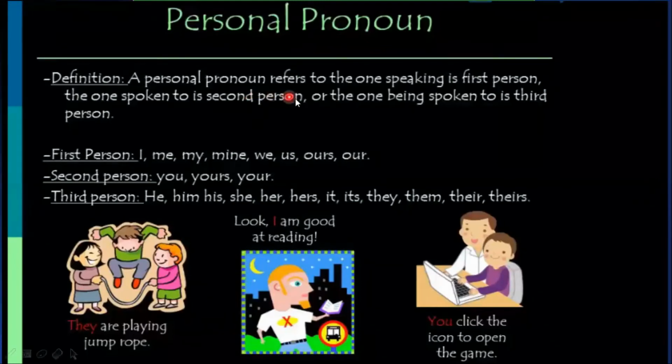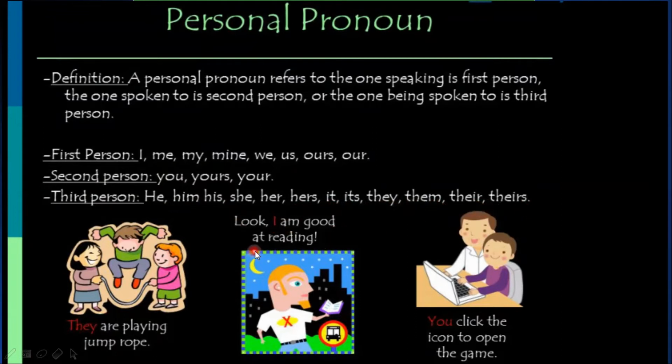Personal pronoun. A personal pronoun refers to the one speaking, which is first person, the one spoken to, which is second person, or the one being spoken about, which is third person. The person who is speaking is called first person. To whom we are talking, that person is called second person, and about whom we are talking, that person is called third person. First person: I, me, my, mine, we, us, ours, our. Second person: you, yours, your. Third person: he, him, his, she, her, hers, it, its, they, them, their, theirs.